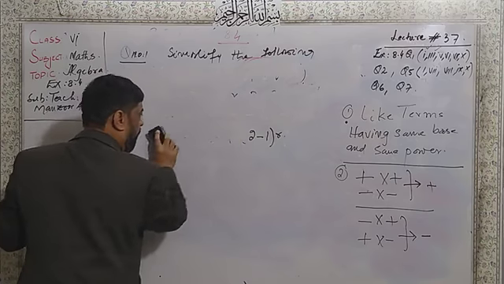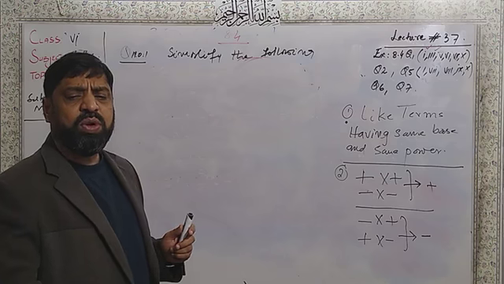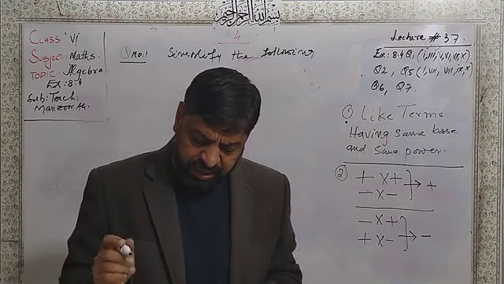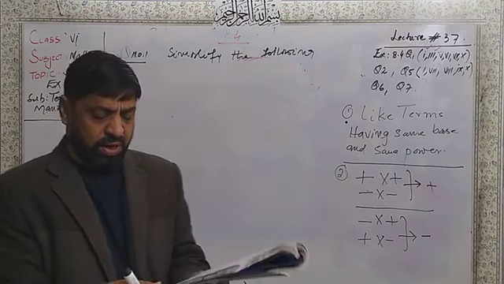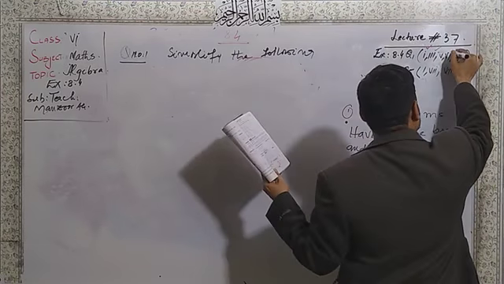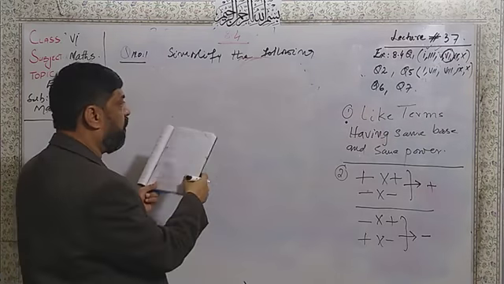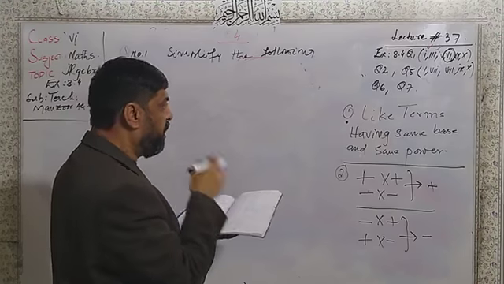Understood that? Power, if there is no power, you will understand it is 1. If there is no coefficient, then understand that it is 1. This should say part number 6 is homework for you. Part number 6. Now I am going to do the part number 7.